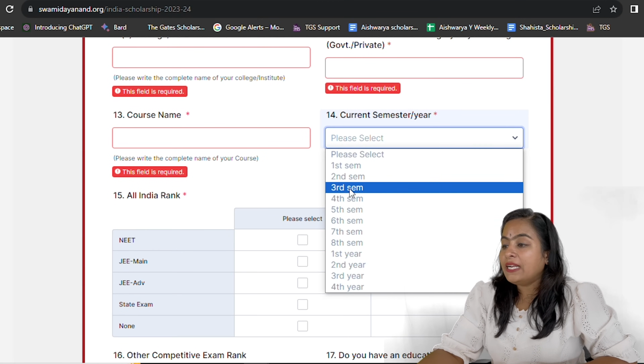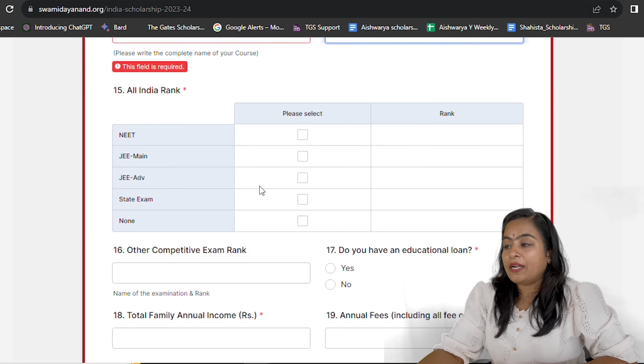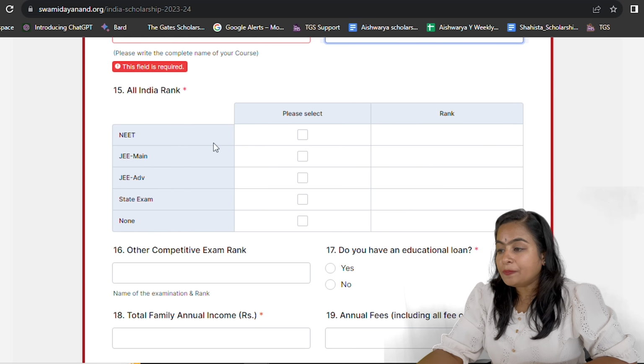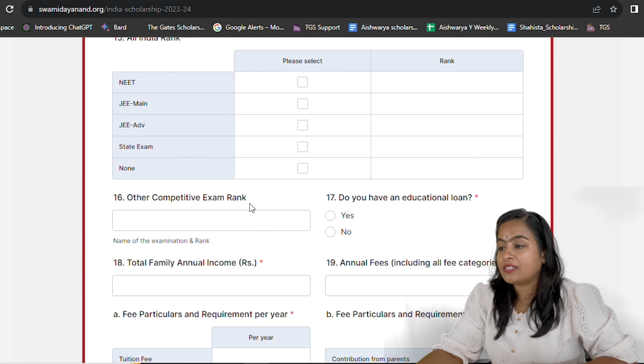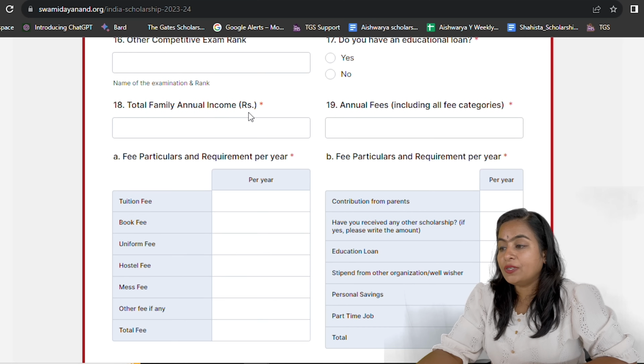And all India ranking, that is, it might be in NEET, it might be in JEE or a state exam or none. So select the option accordingly and mention your ranking over there. Then other competitive exams, if you have attended any, mention that. Do you have any educational loan? If yes or no, select the option accordingly. Then next comes the family annual income.